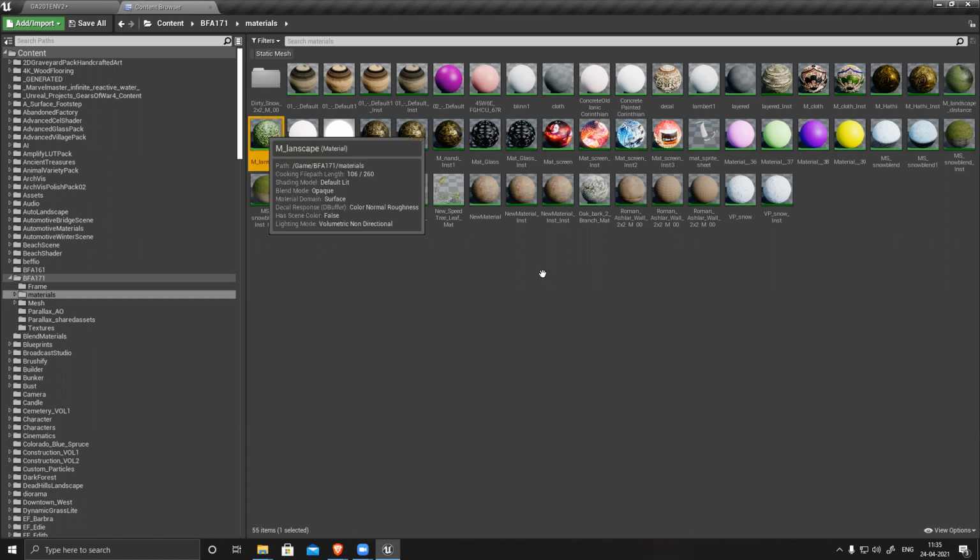I guess I have another landscape, but it's an instance. This is a bit heavy. Landscape materials are usually a little heavy.